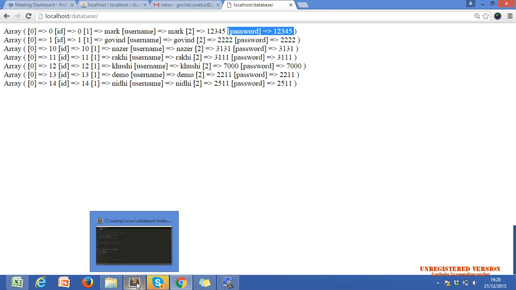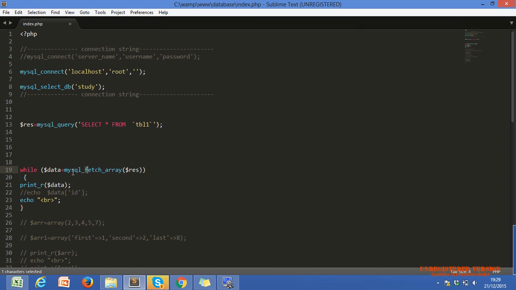Now, we are on our MySQL fetch array. MySQL underscore fetch underscore array means this is the second process of retrieving data. Okay, Nazar, now how do we get the data from MySQL underscore fetch underscore array? Let's see.